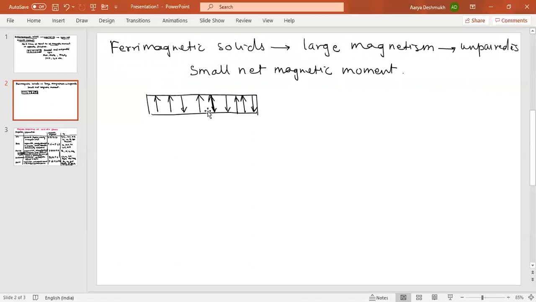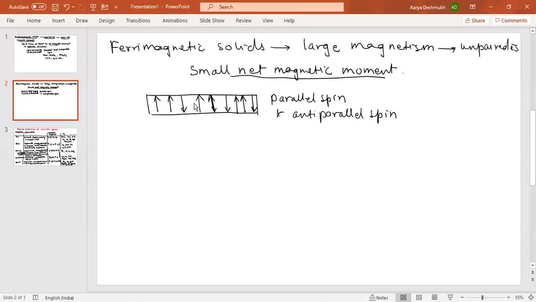Again two are parallel here, one is anti-parallel. So in this way, those are aligned. So the spin is parallel and anti-parallel for the electrons. And this results in a small net magnetic moment, whereas in the case of antiferromagnetic, this net magnetic moment is zero.